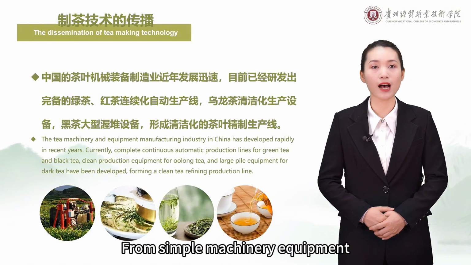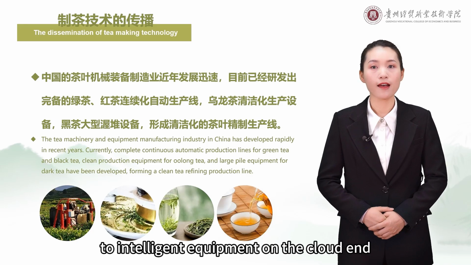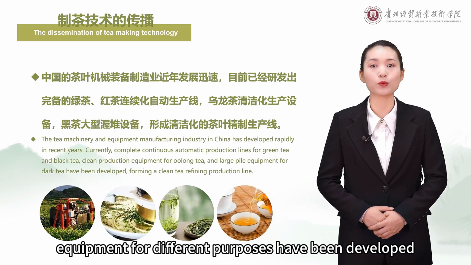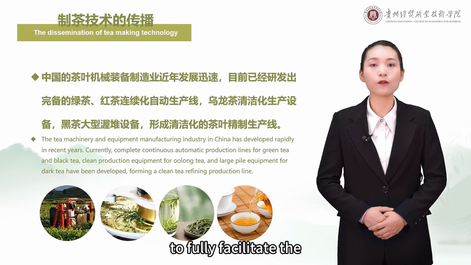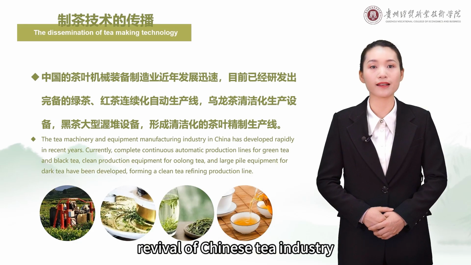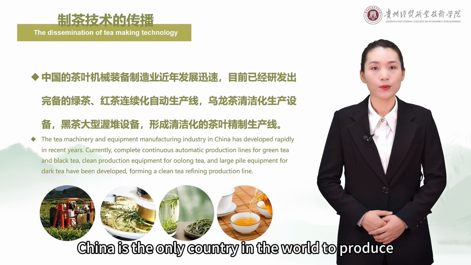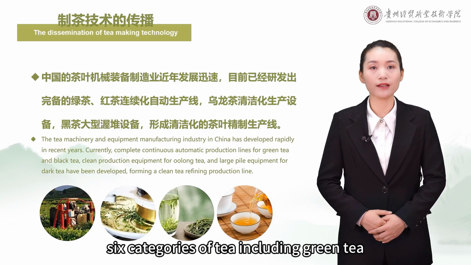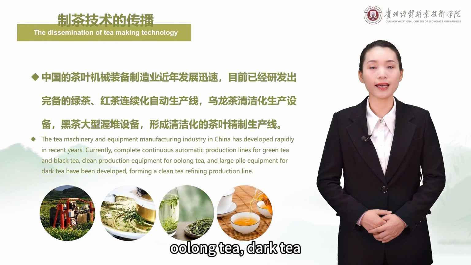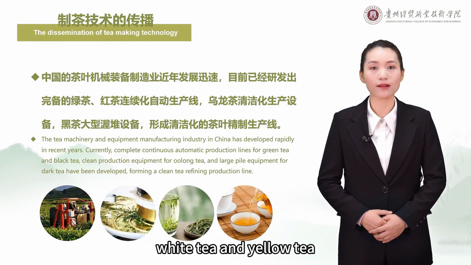From simple machinery equipment to intelligent equipment on the cloud, equipment for different purposes has been developed to fully facilitate the revival of the Chinese tea industry. China is the only country in the world to produce 6 categories of tea, including green tea, black tea, oolong tea, dark tea, white tea, and yellow tea.